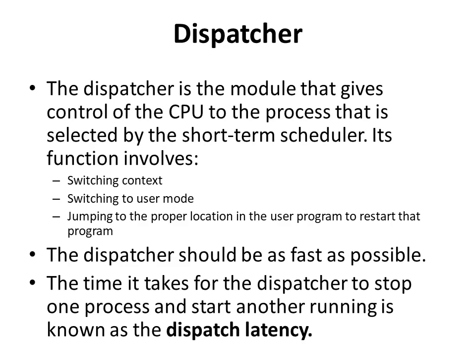First, context switching. Context switching means to suspend the execution of the current process and to start the execution of another process. We will be seeing context switching in detail in the next topic. Second, switching to user mode. All the operating system's processes run in kernel mode, whereas the application code and user processes run in user mode. So when context switching occurs, the dispatcher switches the process to user mode so that the process can continue its execution. Third, jumping to the proper location in the user program to restart.